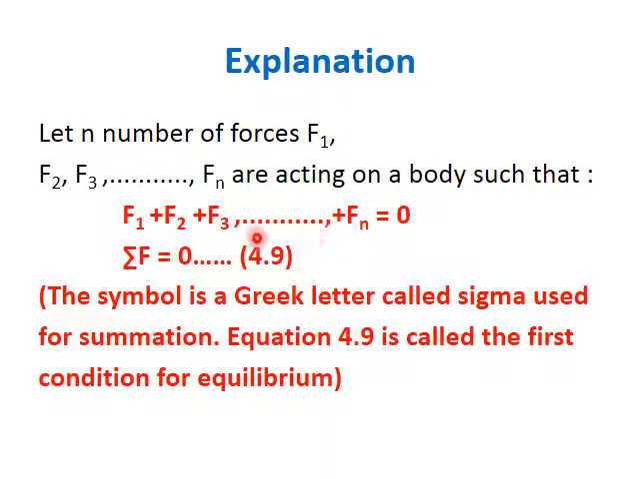Summation F equals 0, and the symbol is a Greek letter called sigma, used for summation. Used for summation means the sum of all the forces, sum of all the values up to n. Equation 4.9 is called the first equation of equilibrium, in which the sum of all forces equals 0.